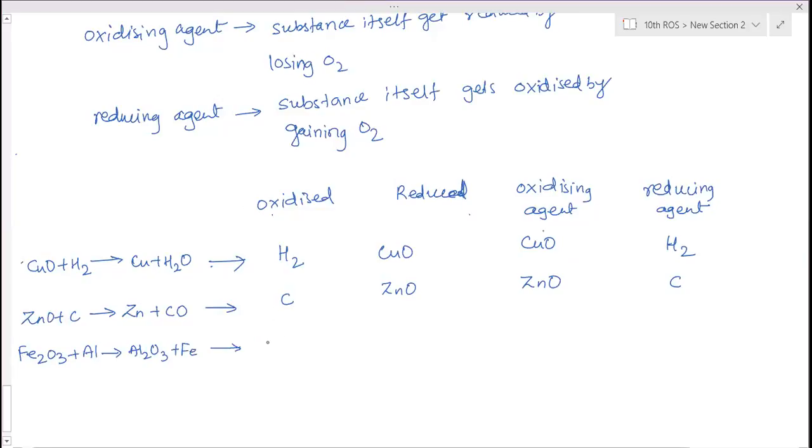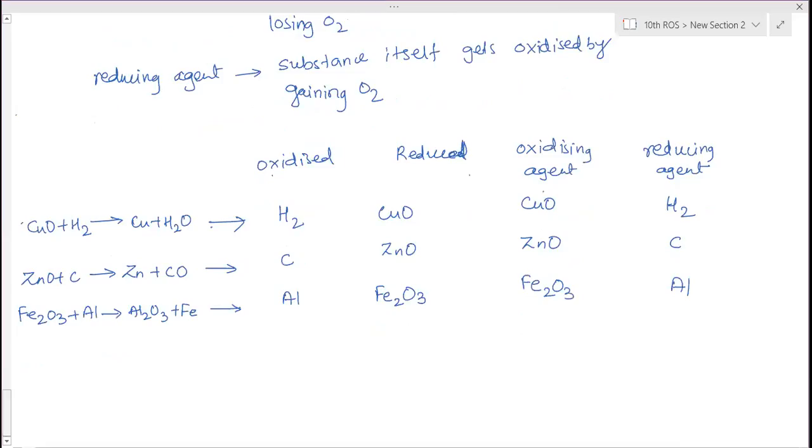Aluminum is oxidized because it gains oxygen. Iron oxide is reduced because it loses oxygen. Iron oxide is the oxidizing agent because it gets itself reduced, and aluminum is the reducing agent because it gets oxidized and helps Fe2O3 to reduce. Okay. Right.